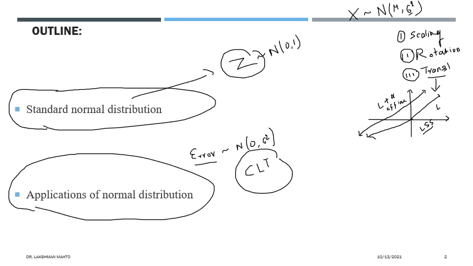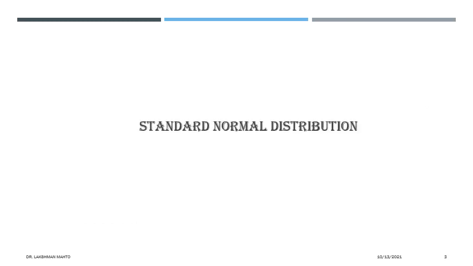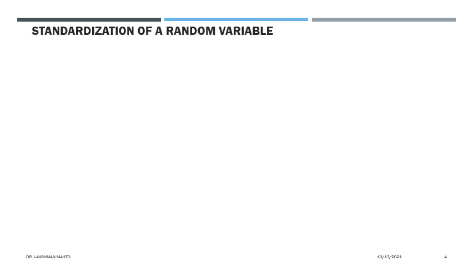Coming to the first part of this lecture, here I would like to talk about the standard normal distribution. With respect to any random variable you can define a standard random variable.